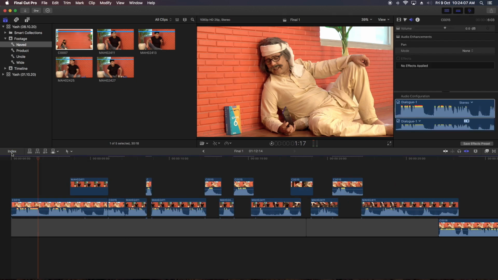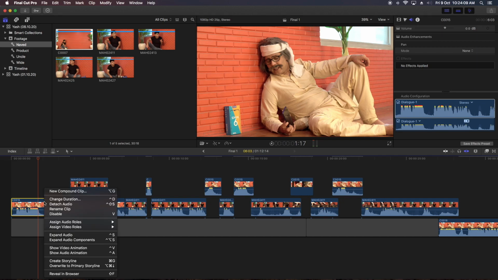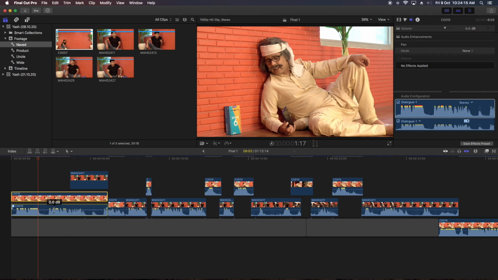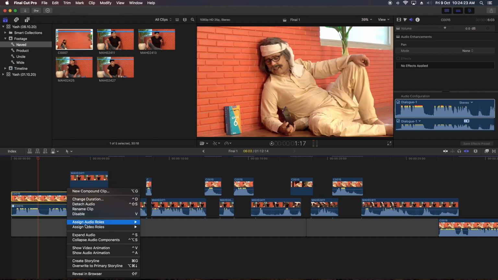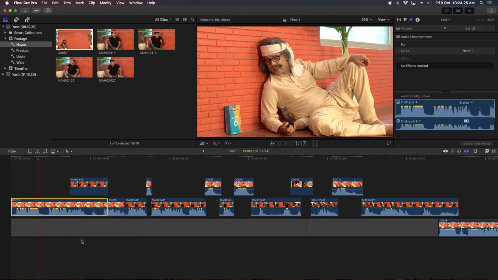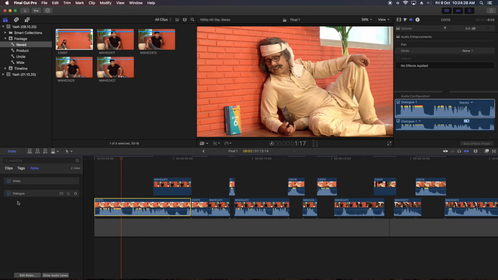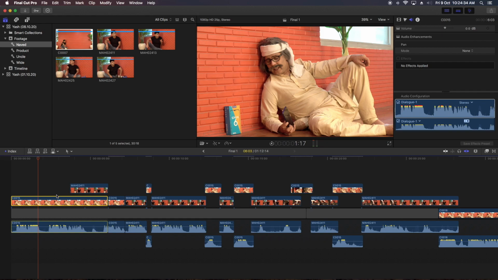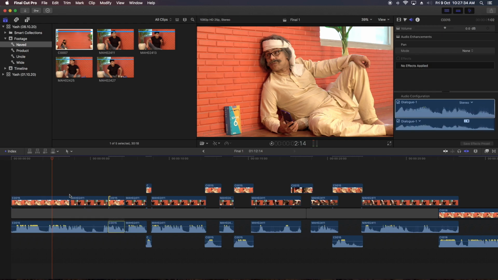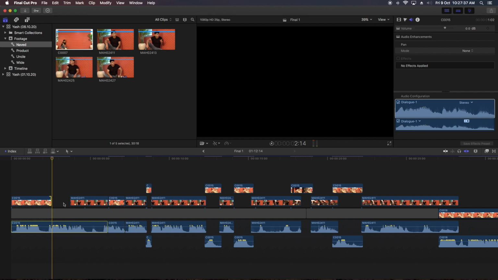Let's close this index. I'm right clicking on it and expanding the audio component. So it's expanding audio and video separately, so that we can trim only the audio part or only the video part, and we are collapsing again. Now if on a timeline I perform this, all the audio tracks get separated from the video, but they're still attached to the video. Now you can see it's very easy for me to perform trim edits.